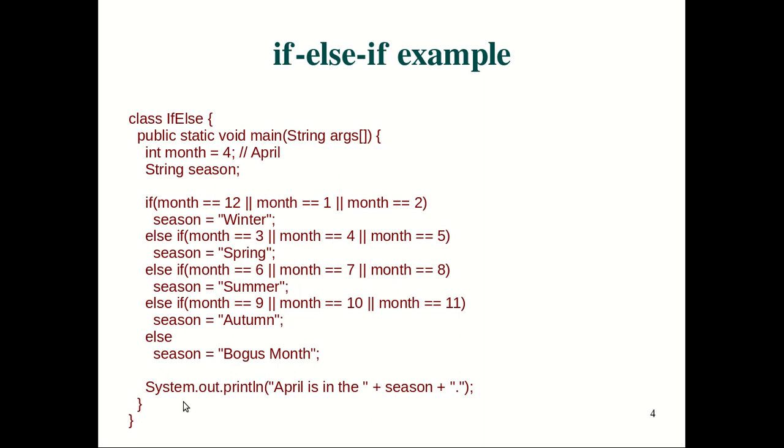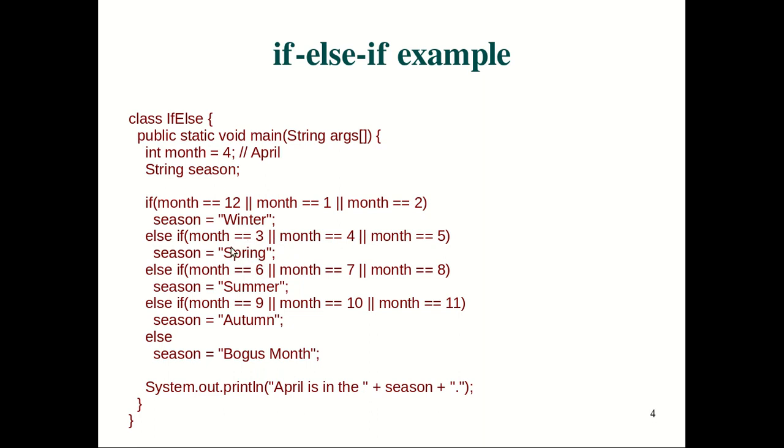Alright, and ultimately we are printing using System.out.println April. Because the month is 4, we have taken April, so April is in this season, winter or spring, whatever depending upon it. So because the month is 4, this condition is going to be true.